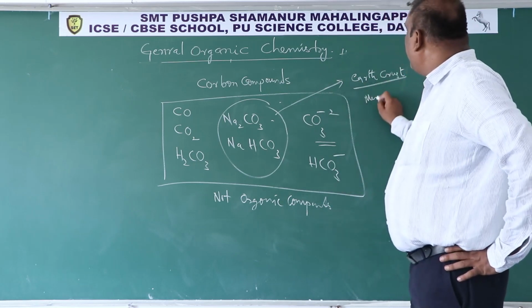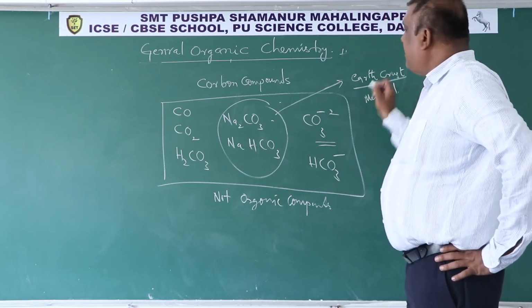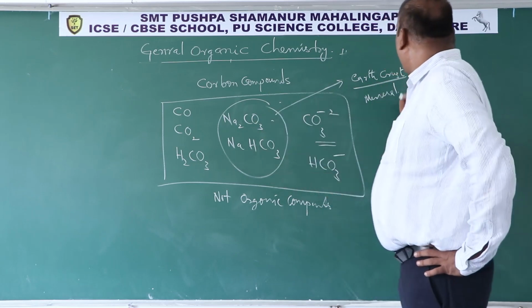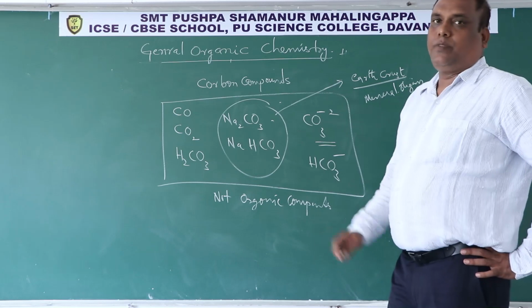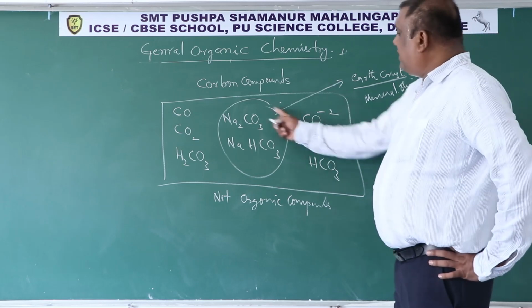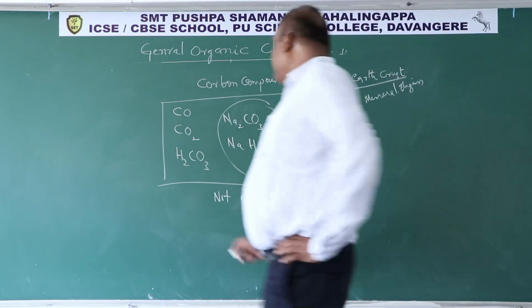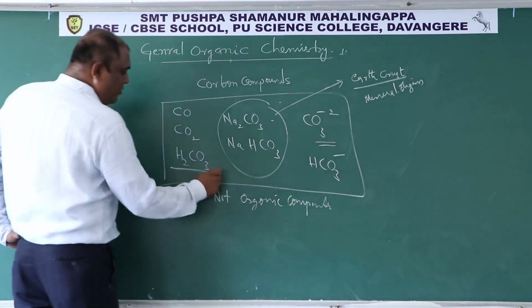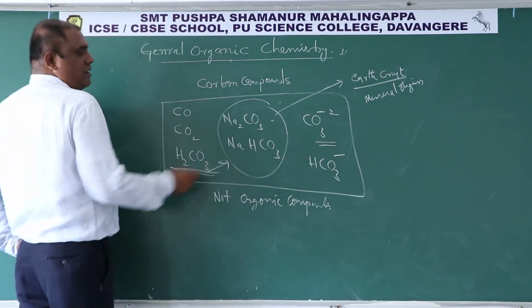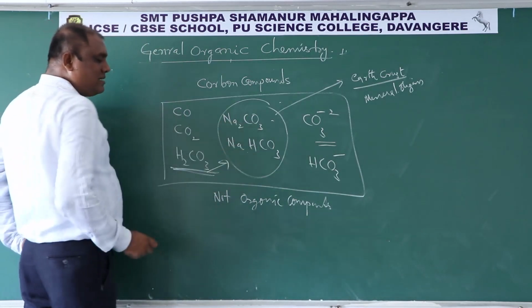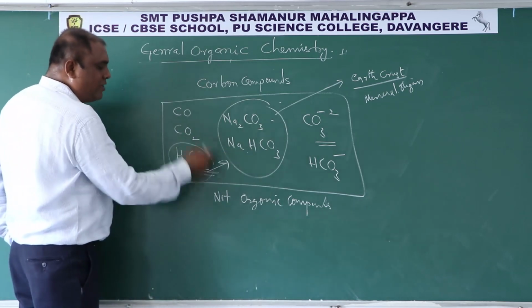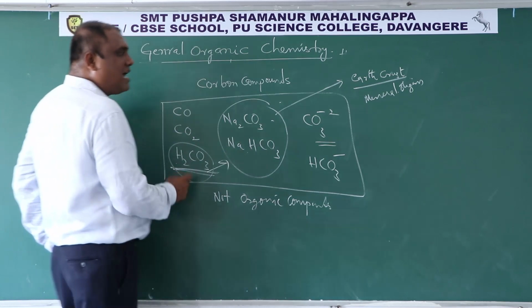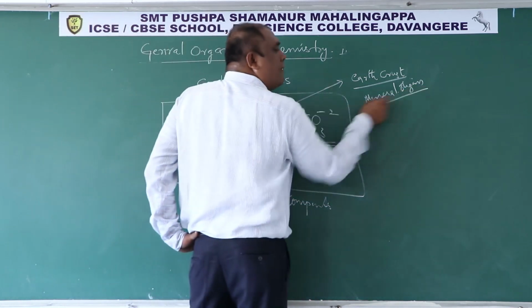So they are all minerals. Means all these salts are of mineral origin. Now, all these salts have a parent acid, which is carbonic acid. It means carbonic acid is also of mineral origin.